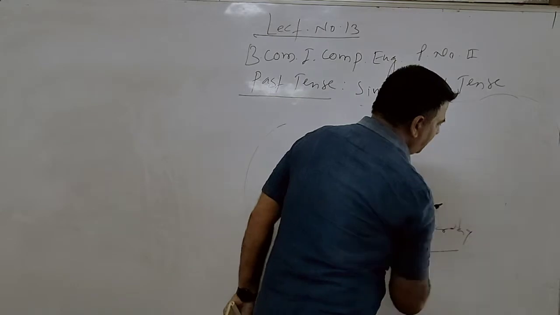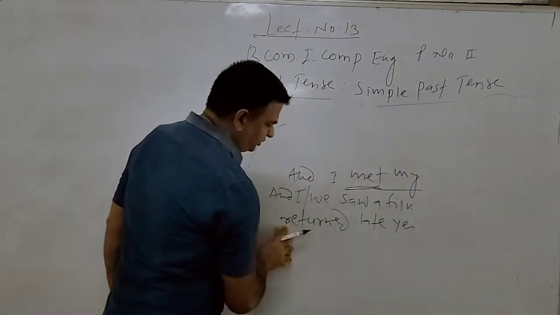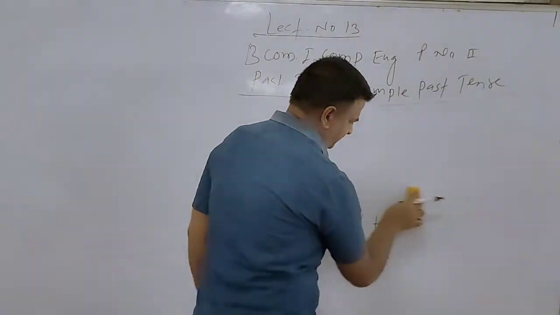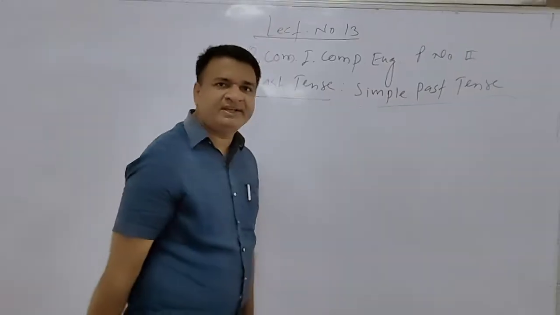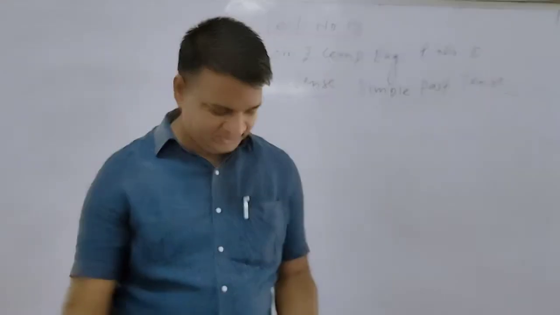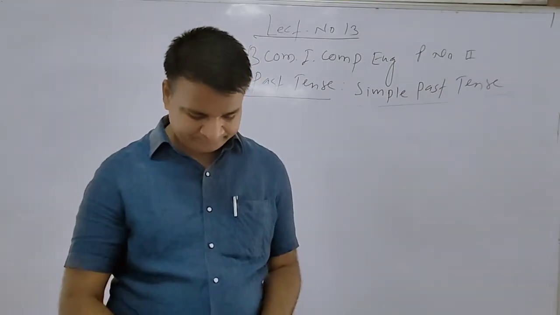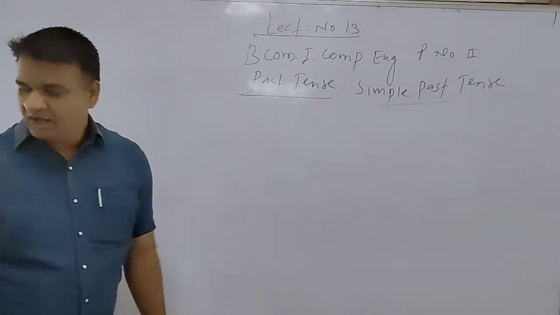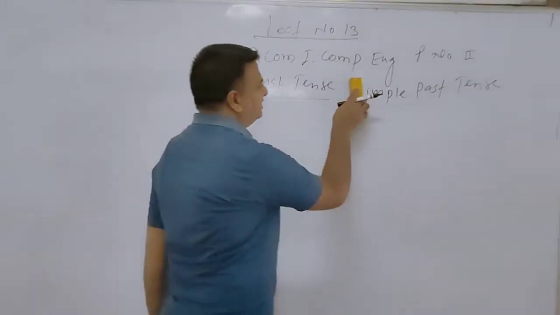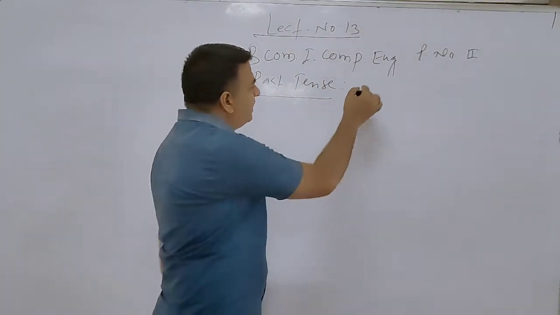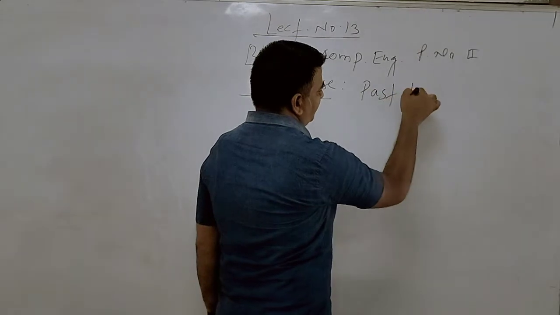So whatever we have to discuss about previous activities which happened sometime before, we narrate in the simple past tense by using the second form of the verb. After this simple past tense, we will discuss the past progressive.